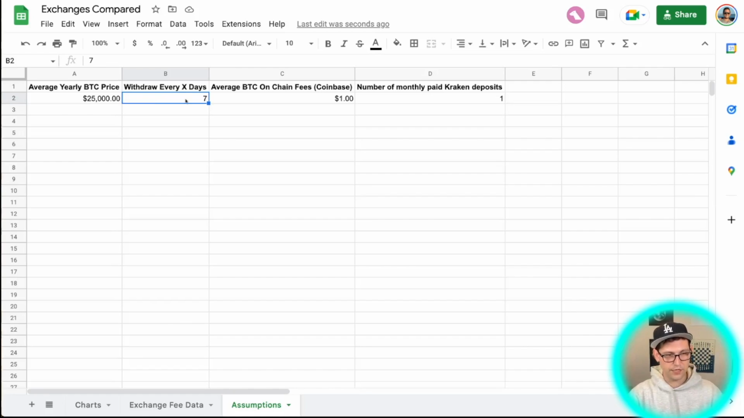Maybe some people that really don't think this is going to happen again, maybe they withdraw twice a year, but I think the safest option is to withdraw as often as possible, obviously, but just be aware that that is going to affect your yearly total fees.